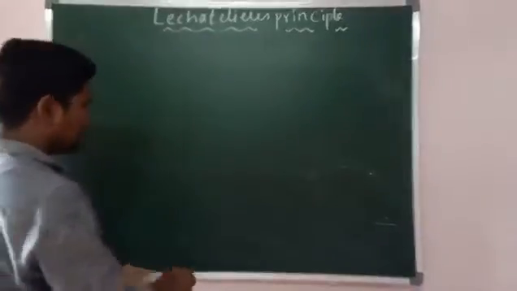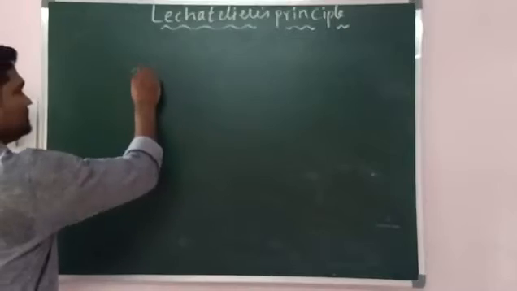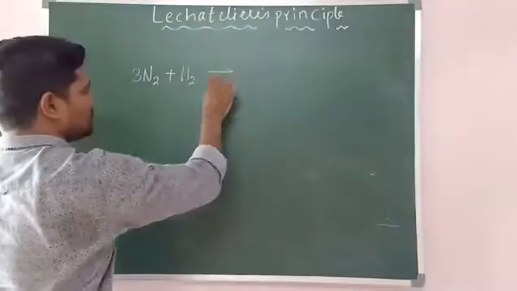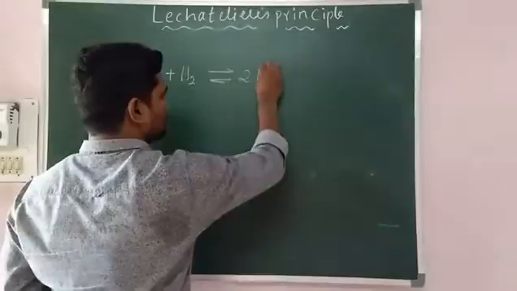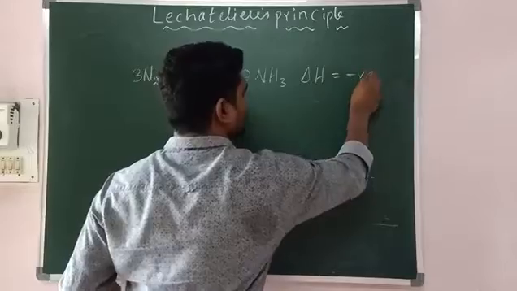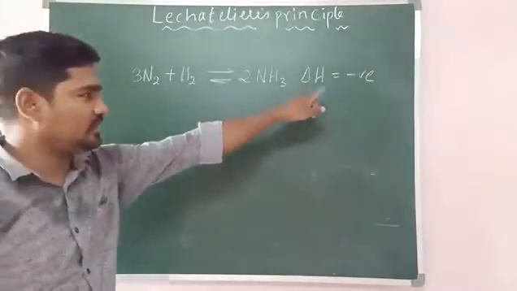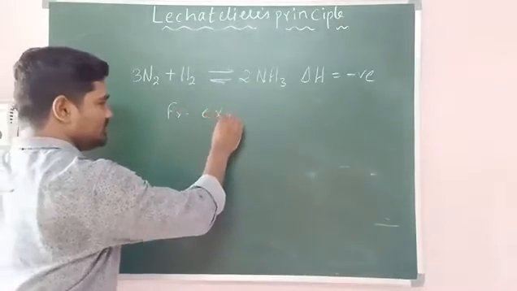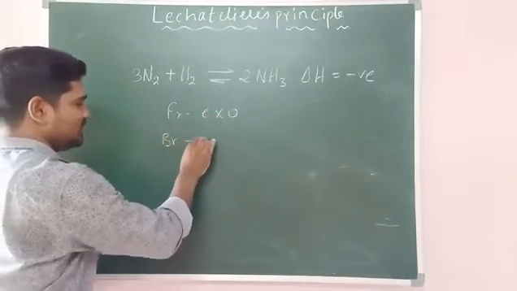Right. So let us take this formation of ammonia. Let us take this example. Yeah. So just now I said, if delta H is negative, what does it mean? Tell me. So in forward direction it is exothermic, and in backward direction it is endothermic.